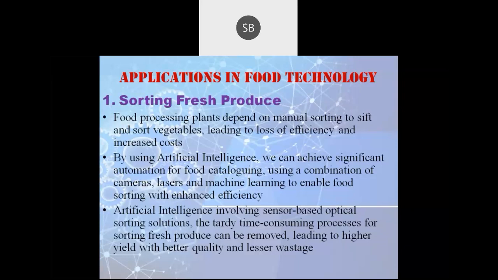The first process is sorting. For this sorting, we can use this artificial intelligence, which is 100% accurate, so we can reduce the food loss as well as improve the quality of the product.